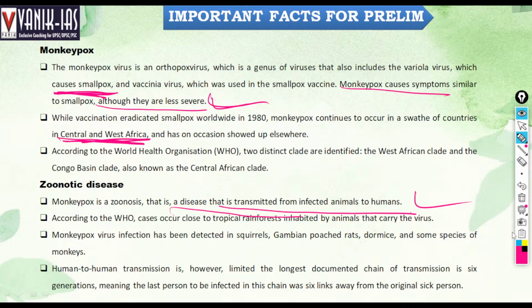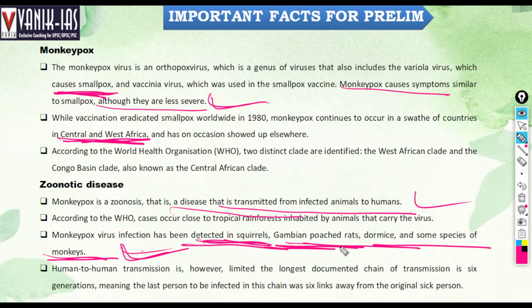According to WHO, cases occur in tropical rainforest inhabited by animals that carry the virus. Monkeypox virus infection can be detected in squirrels, Gambian pouched rats, dormice, and some species of monkeys. Human to human transmission is, however, limited. The longest documented chain of transmission is six generations, meaning the last person infected in this chain was six links away from the original sick person.